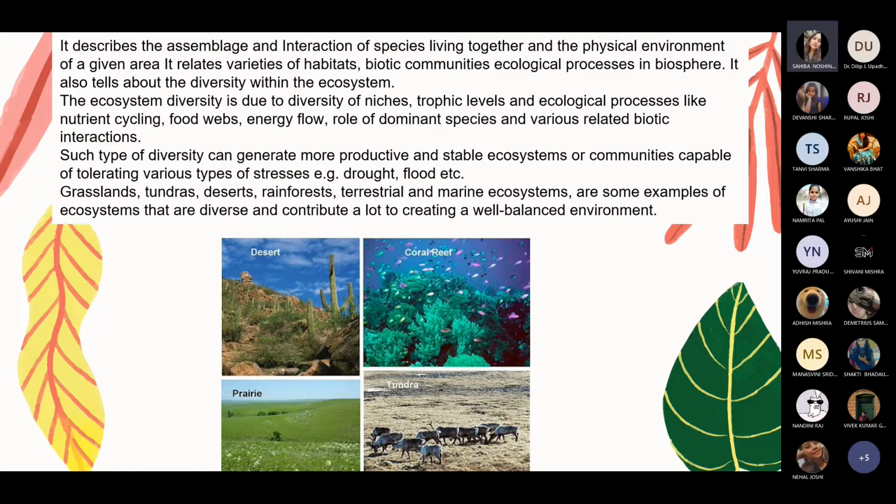Grasslands, deserts, rainforests, terrestrial and marine ecosystems are some examples of ecosystems, and they are diverse and contribute a lot to creating a well balanced environment. Now I would like to hand it over to Janvi.